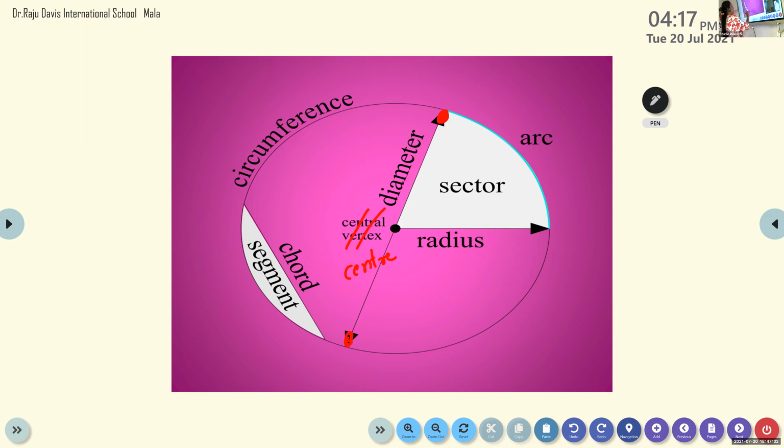And this one, they made it with an arrow mark. But when you see this, you will still think that it is a ray or a line. But no need of doing that arrow mark. You just put a point. Clear, children? Yes, ma'am.